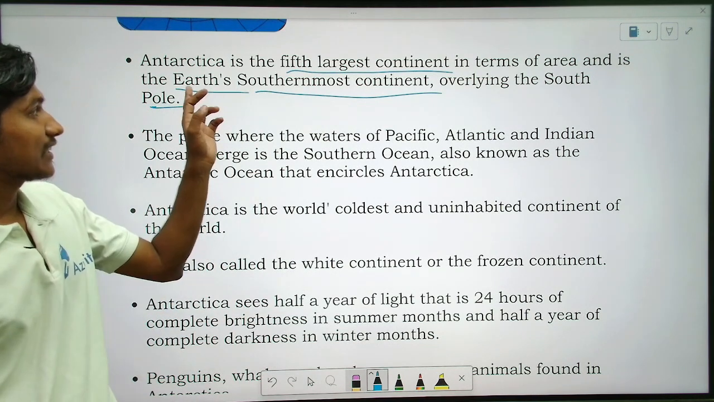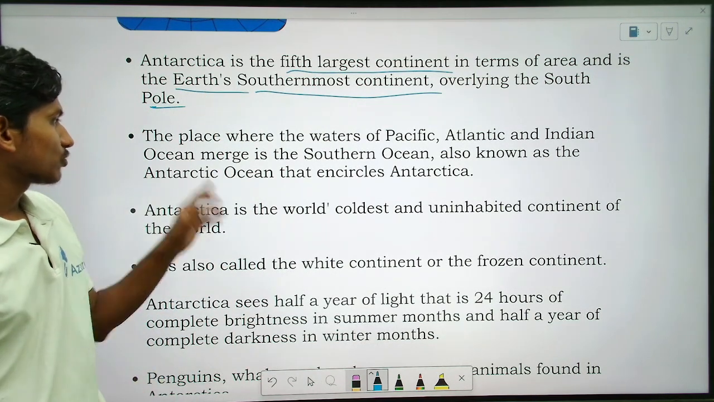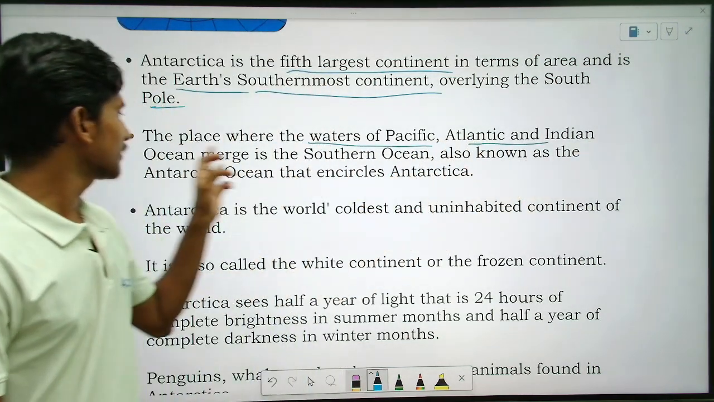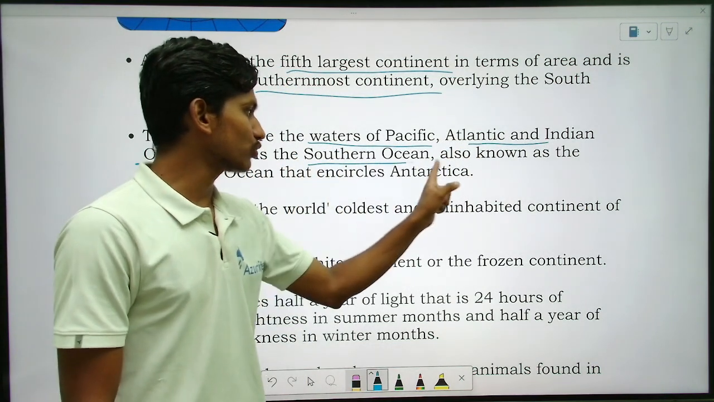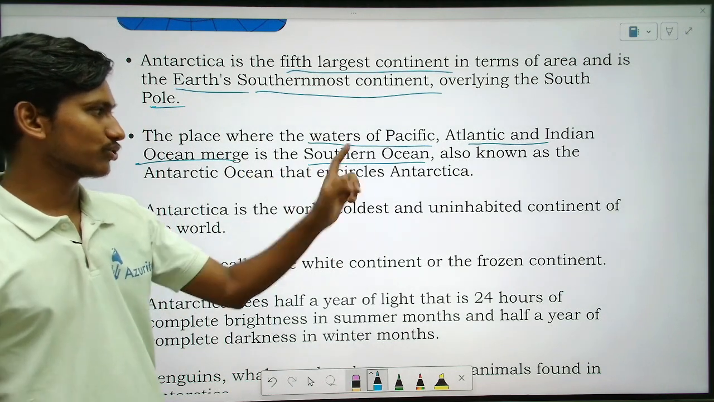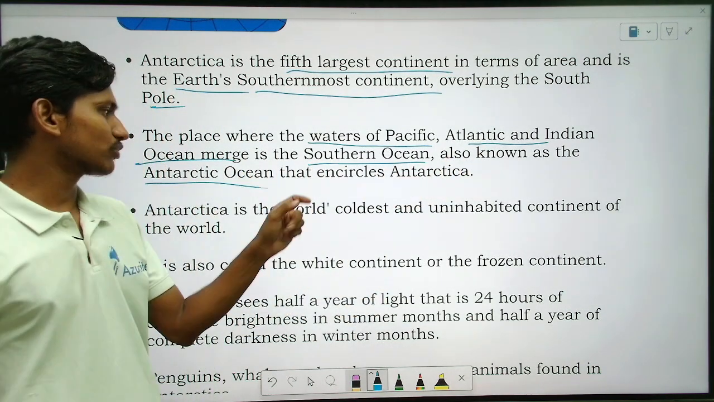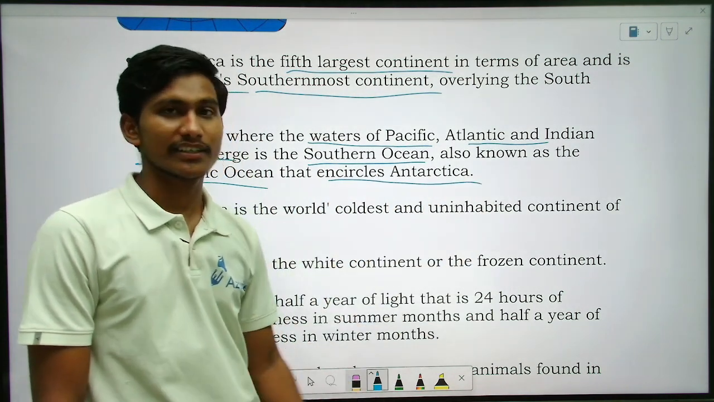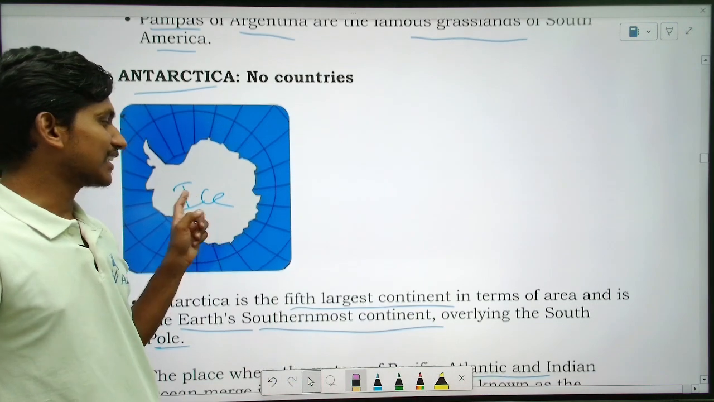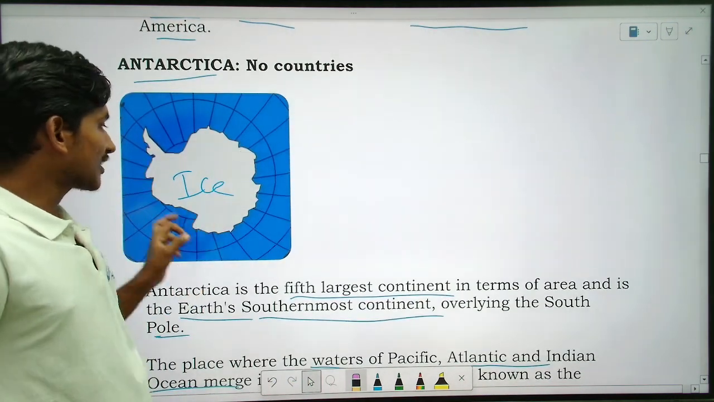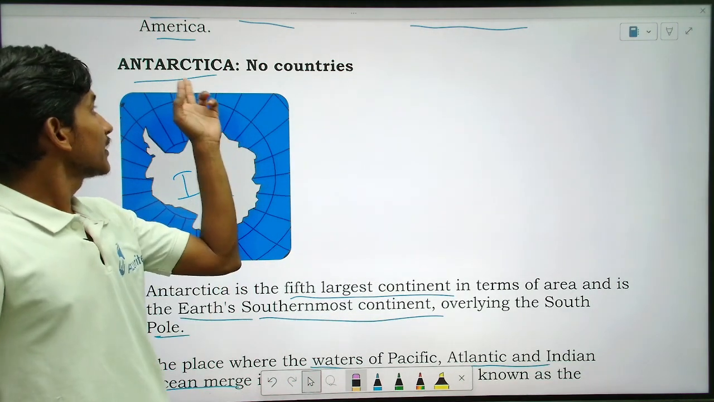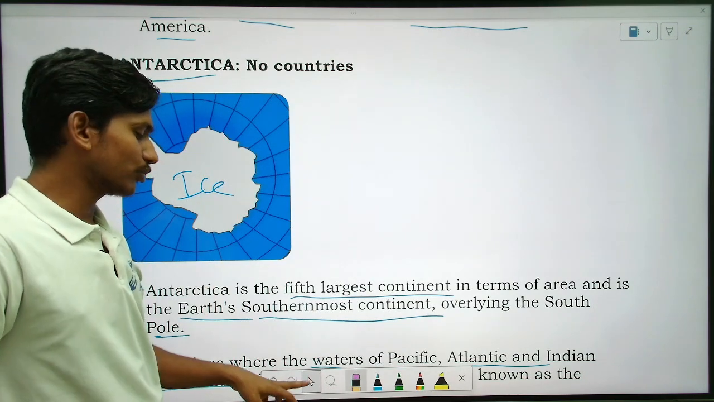So here Antarctica is the southernmost continent. The place where the waters of the Pacific, Atlantic and Indian Ocean merge is the Southern Ocean, also known as the Antarctic Ocean, that encircles Antarctica. So this is the ocean you can see here. This is ice, that is Antarctica. Surrounding this, what is there? This is the water, blue color, that is the Antarctic Ocean or Southern Ocean.